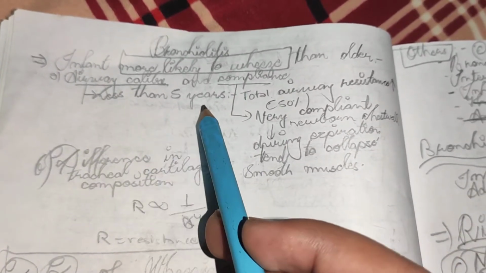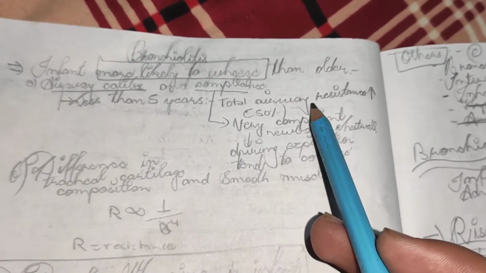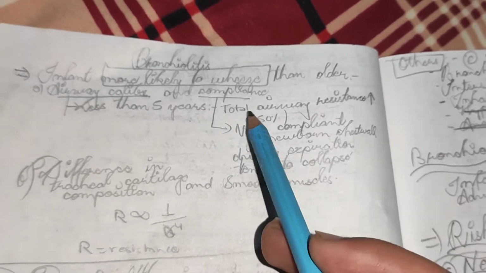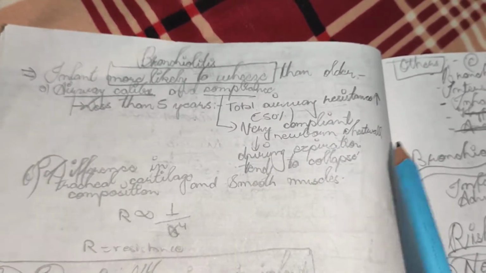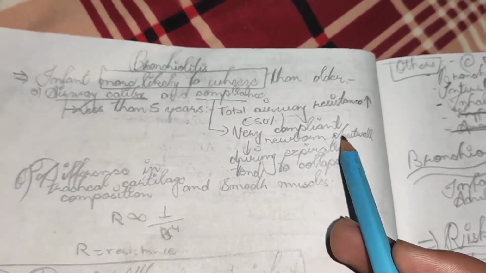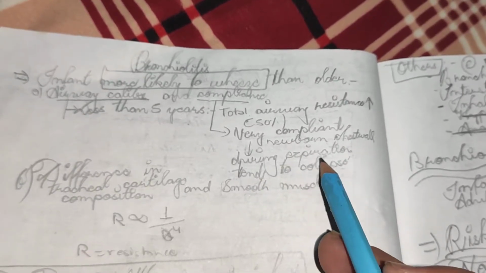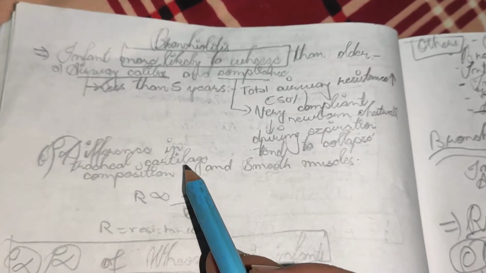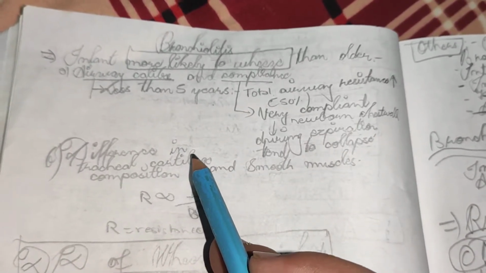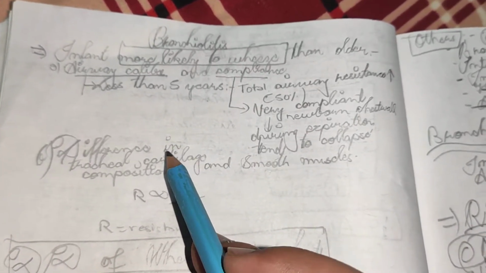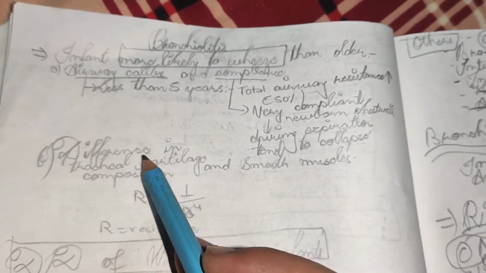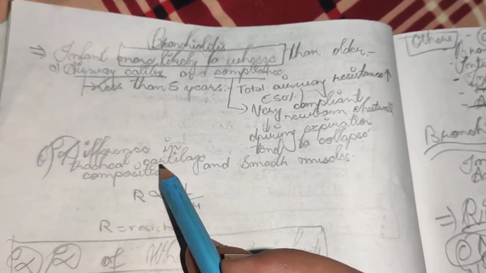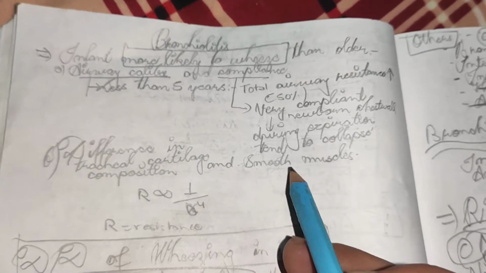Talking about the airway caliber, the total airway resistance in infants is more. And talking about the compliance, the newborn chest wall is very compliant. During expiration, it tends to collapse. Another factor for why infants wheeze more is differences in tracheal cartilage composition and smooth muscle.